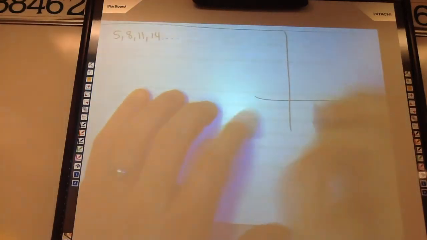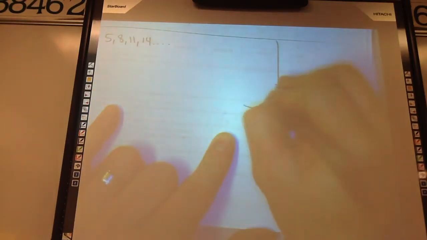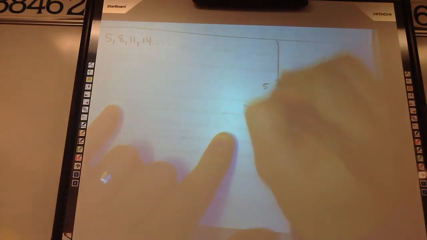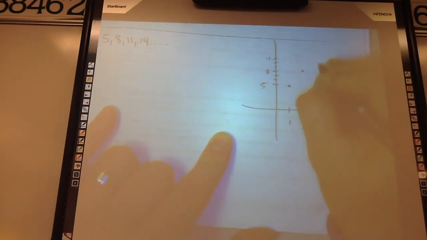Let's say we had a graph. We'll call these the terms down here. The first term is 5, so we'll be up at 5. We'd have a dot. And then the second term is 8, we'd have a dot. And the third term, 11, we'd have a dot.